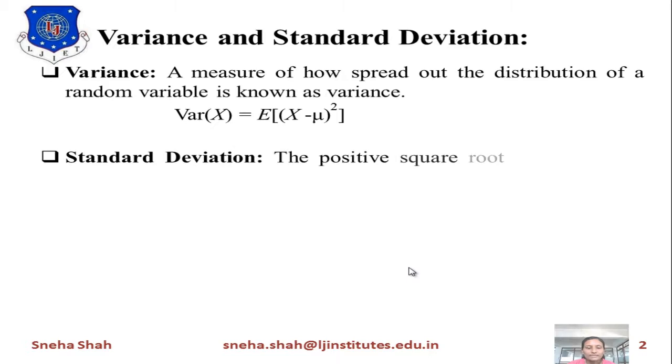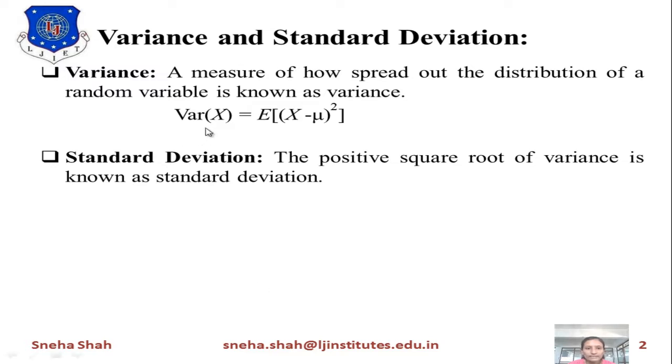Now the next definition is standard deviation. The positive square root of variance is known as standard deviation. So when we take the square root of this variance, it gives you the standard deviation. The notation of standard deviation is sigma X. So the value of sigma X equals the square root of the variance of X, which equals the square root of E of (X minus mu) whole square.